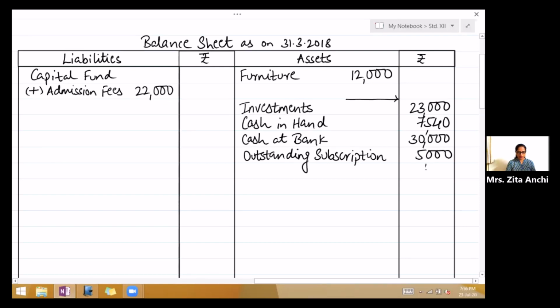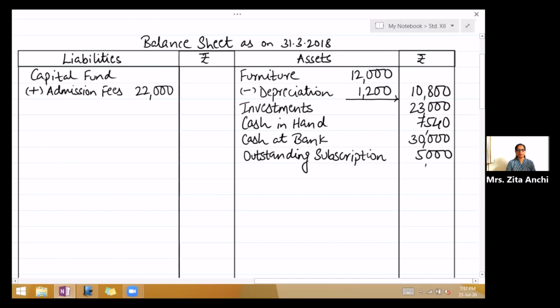Next, depreciate furniture at 10% per annum. So first effect of depreciation, deduct from furniture, less depreciation. It is 10%. So 10% will be 1,200. Deduct, take it to the outer column, 10,800.